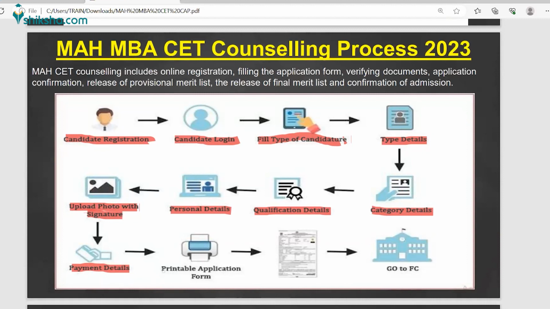And then after whole this process, you will be getting a one printable application form. So all your details, payment details, etc., will be there in a PDF form. You can take out the print, and now your application process is complete. And what to do? Yes, just go and move to the counseling center, right? So this is a step-by-step process for the complete counseling center.